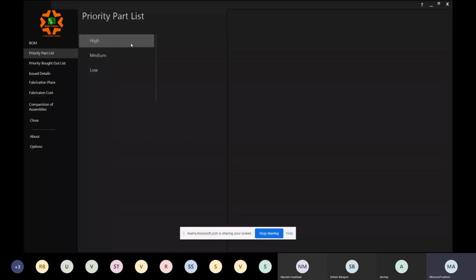Say a part takes 3 weeks to get manufactured from the date of release of drawing, and I have a set delivery of 2 months from the date of order. I'll plan those items first, so that becomes part of my high priority list. The items taking average manufacturing time from the release of drawing would be my medium priority. And the items taking the least time would be part of my low priority list.